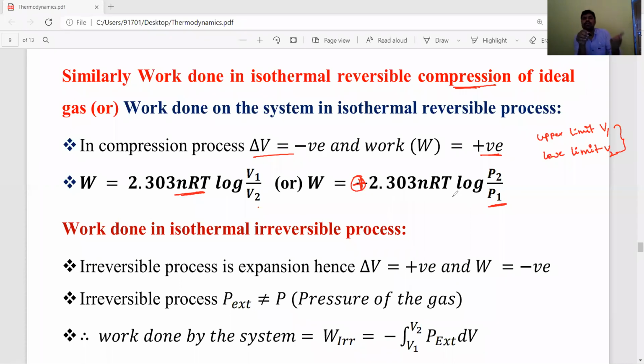In the expansion process, it is work done by the system. In the compression process, it is work done on the system.